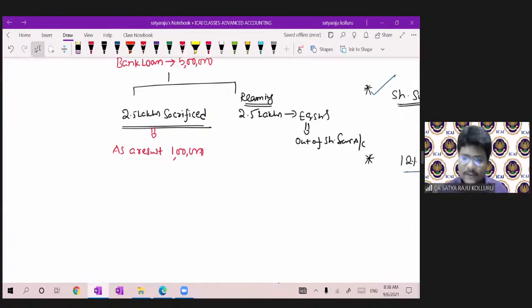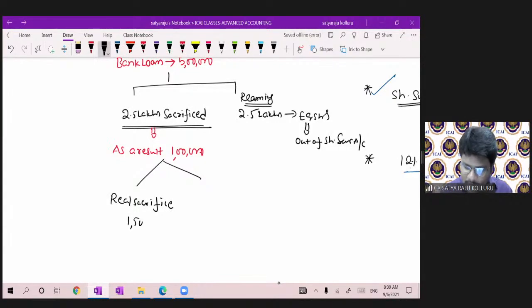Now concentrate. First, I will check this portion. If they are expecting 1 lakh, then out of 2.5 minus 1, 1,50,000 is the real sacrifice. For the remaining, they are expecting 1 lakh worth of equity shares, again from share surrender.